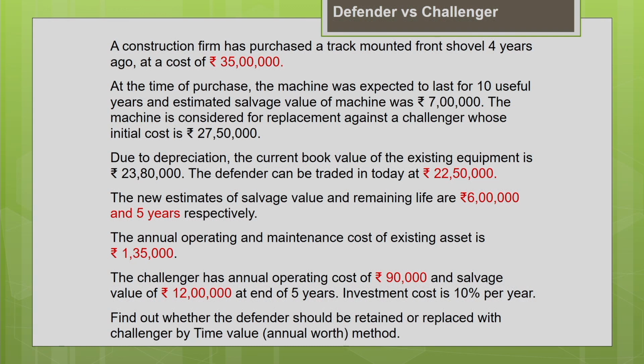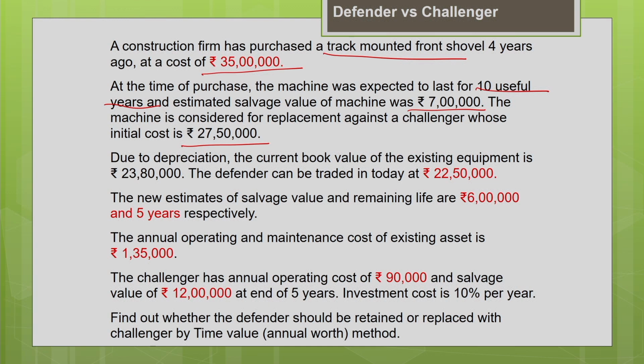So, a construction firm has purchased a track mounted front shovel. The construction firm purchased this machine 4 years ago at a cost of 35 lakh. That time the purchase price was 35 lakh. Okay. So at the time of purchase, the machine was expected to last for 10 useful years. That means the useful life was estimated at the time of purchase to be 10 years, and the salvage value was estimated to be 7 lakh after 10 years. The machine is now considered for replacement against a Challenger whose initial cost is 27 lakh 50,000.